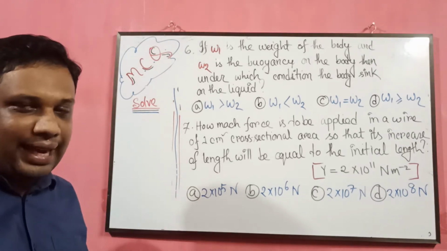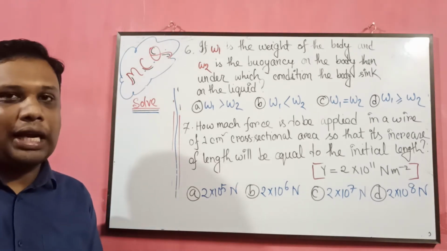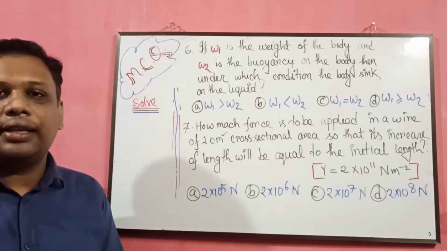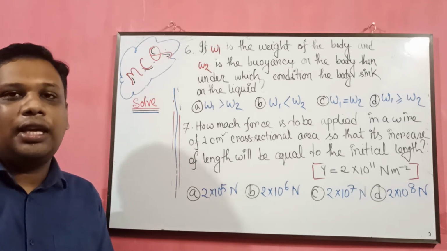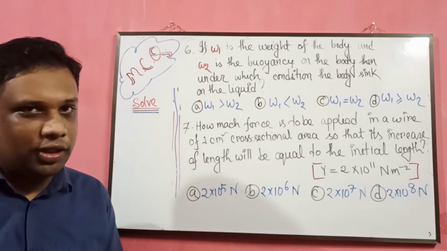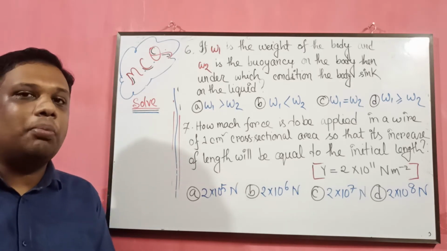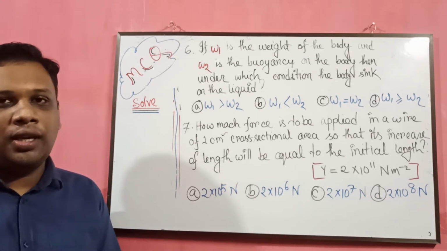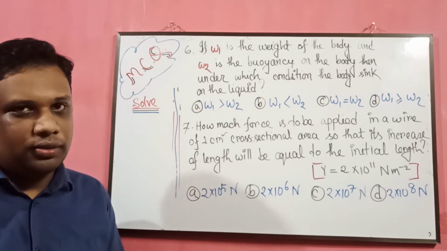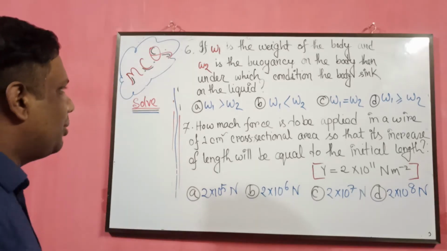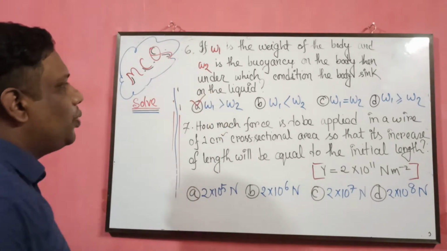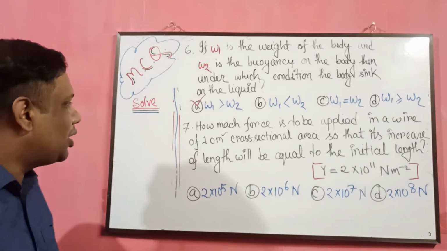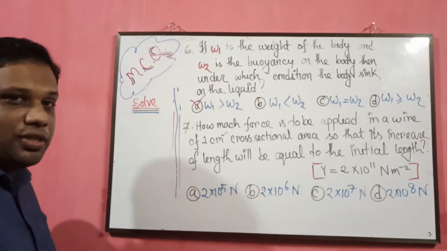In that case, we follow Archimedes law: if the body weight is greater than the buoyancy, the object will sink; if the body weight is less than the buoyancy, the object will float. So we take number 1, which is W1 is greater than W2. Now we are going to solve another MCQ question, number 7.